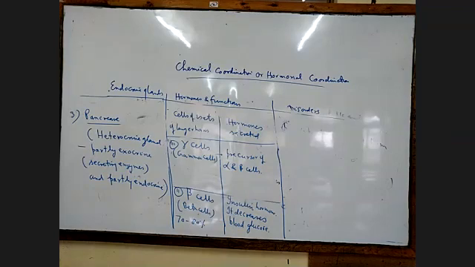Now, the function of insulin and glucagon, we already know. So the disease caused here is hyperglycemia.